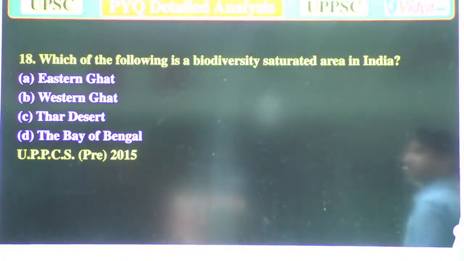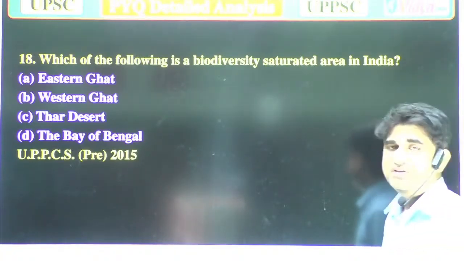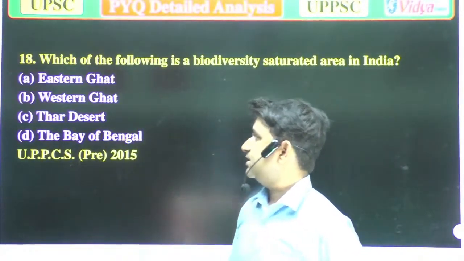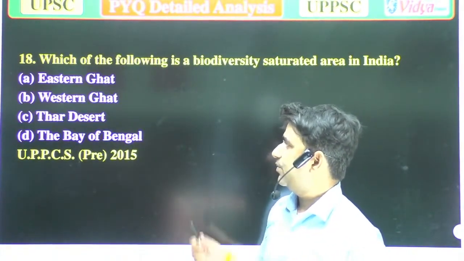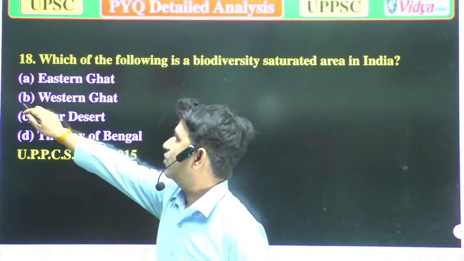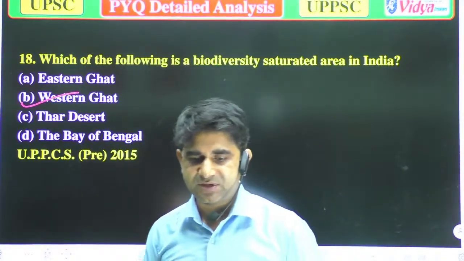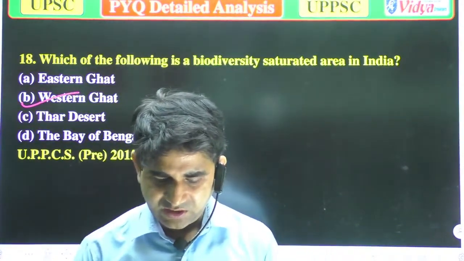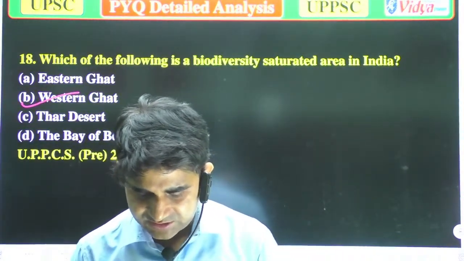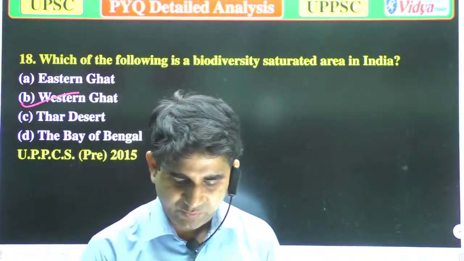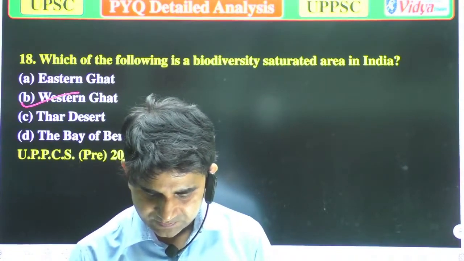Our next question is, which of the following is a biodiversity saturated area in India? Means which is the most biodiverse area? A, Eastern Ghats, B, Western Ghats, C, Thar Desert, and D, the Bay of Bengal. So the correct answer is Western Ghats. Western Ghats are the most biodiverse areas of India, which is the correct answer. Now we will move to the next question.